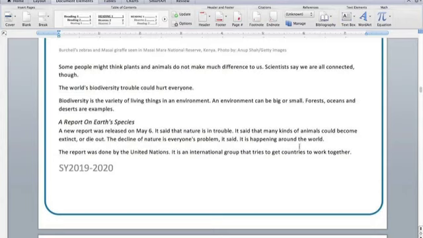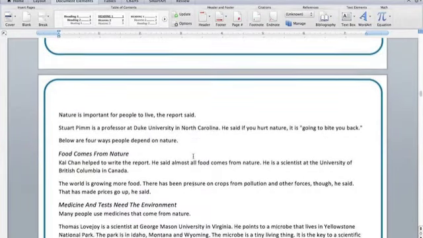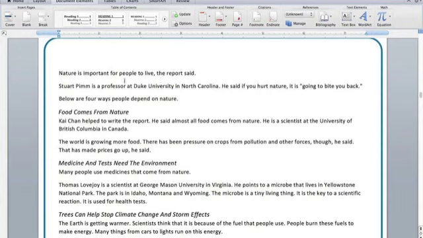It is happening around the world. The report was done by the United Nations. It is an international group that tries to get countries to work together. Nature is important for people to live, the report said. Stuart Pym is a professor at Duke University in North Carolina. He said if you hurt nature, it is going to bite you back. Below are 4 ways people depend on nature.